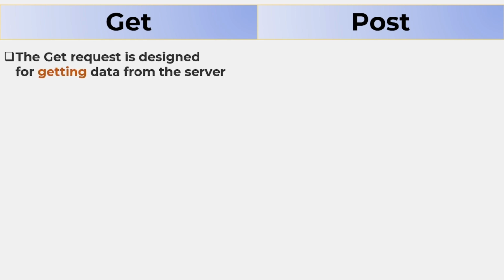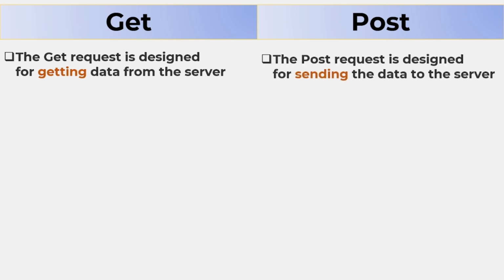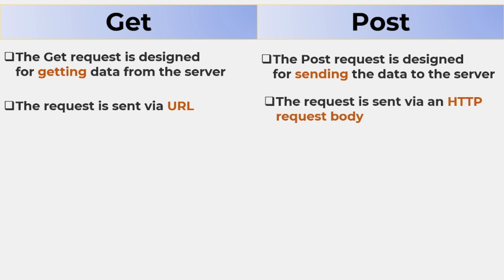Today's interview question is the difference between GET and POST. A GET request is designed for getting data from the server, whereas a POST request is designed for sending data to the server. The GET request is sent via the URL, whereas the POST request is sent via an HTTP request